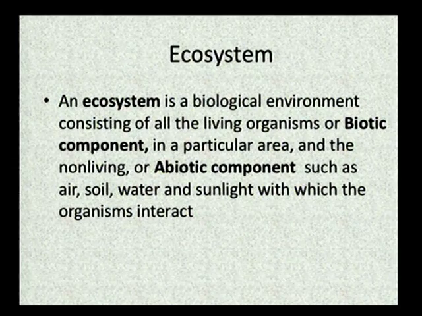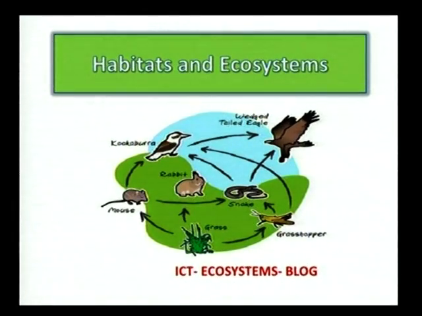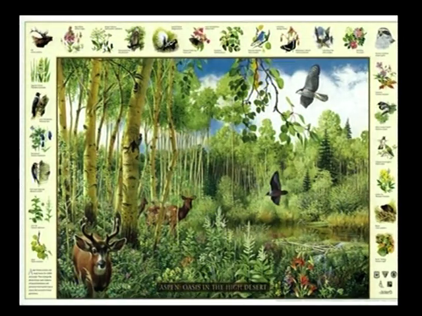An ecosystem is a biological environment consisting of all the living organisms or biotic components in a particular area and non-living or abiotic components such as air, soil, water and sunlight with which the organisms interact. There is a relation between habitat and ecosystems. See here, this is an example for an ecosystem.